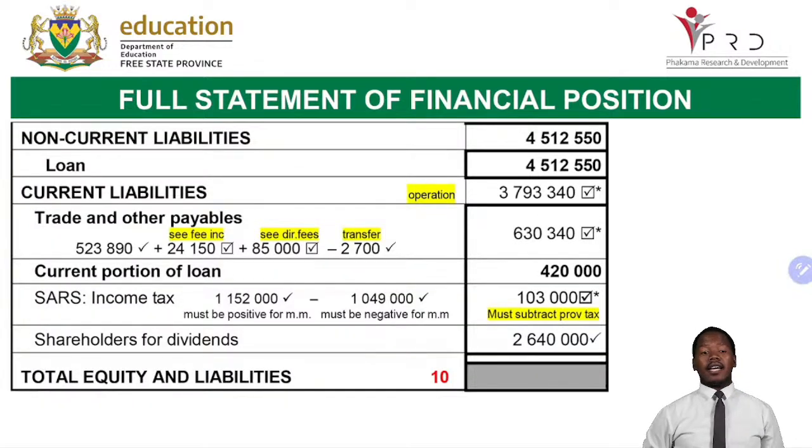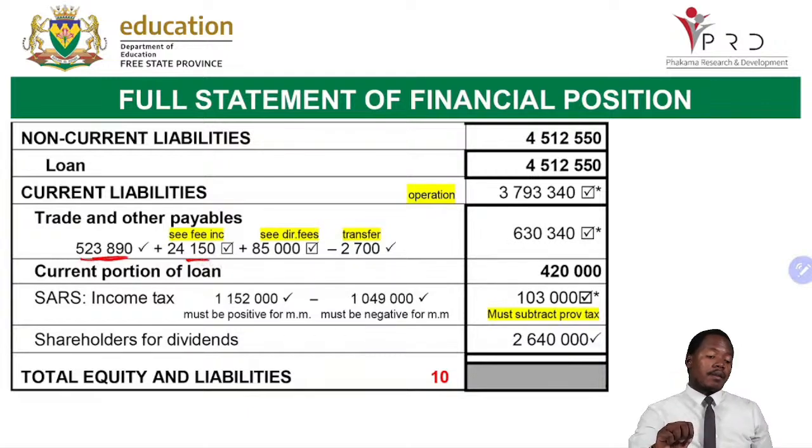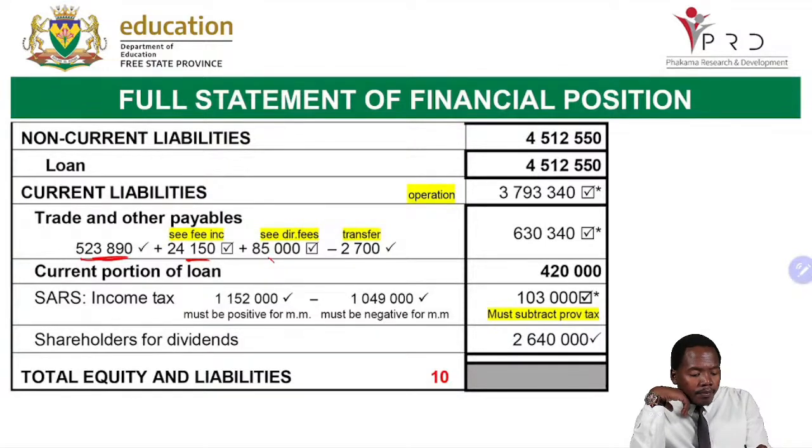Okay, then the last part, the non-current liabilities as well as the current liabilities. Non-current liabilities was just given on the question paper. You don't have to change that. You leave it as is. Then current liabilities, we have already discussed the creditors control amount, the service fees or the fee income amount, which was 24,150. Remember, we've done the calculation.